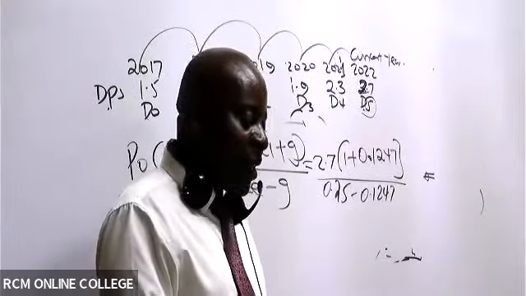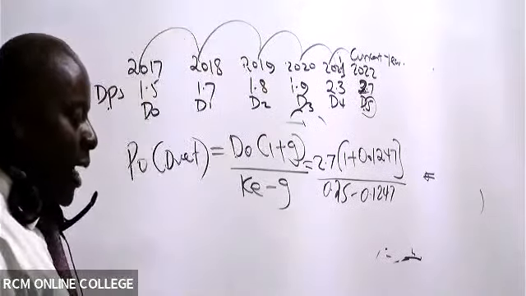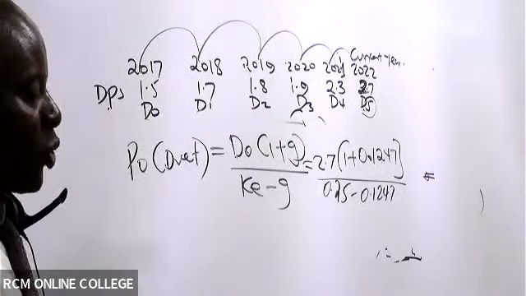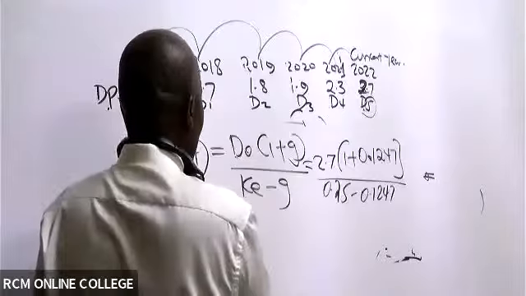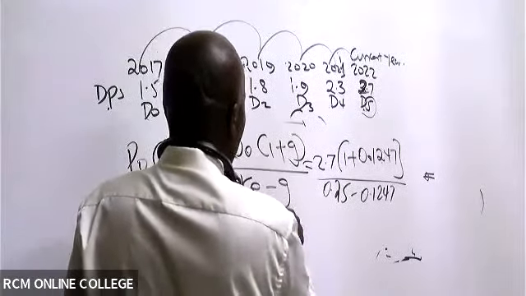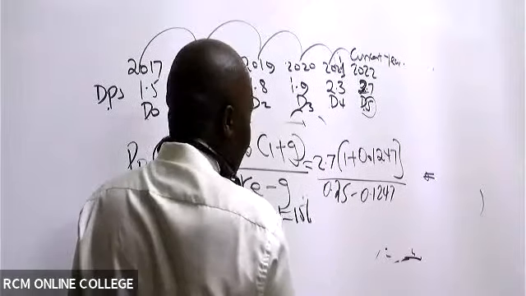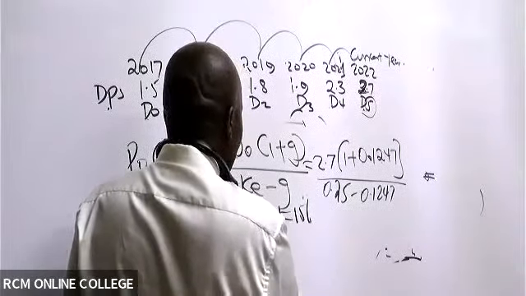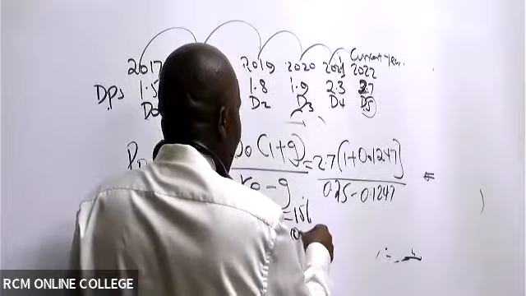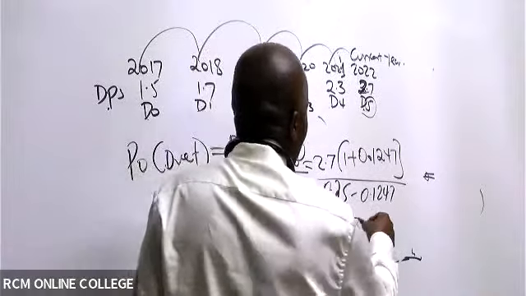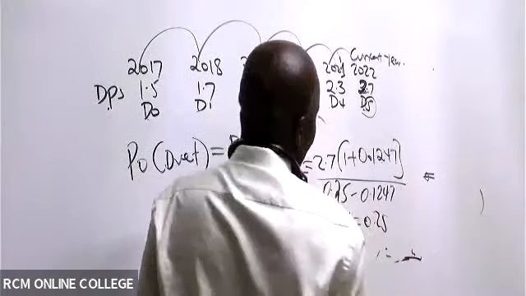It is estimated that the shareholders of Duet Restaurant Limited require a return of 10% higher than that of Rona. So if the cost of equity of Rona is 15%, then the cost of equity of Duet will be 10% plus 15%. That's how I got 25%.